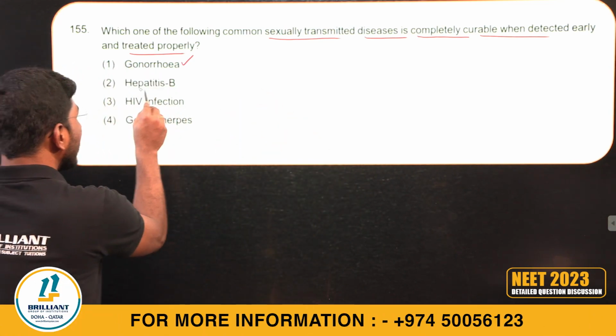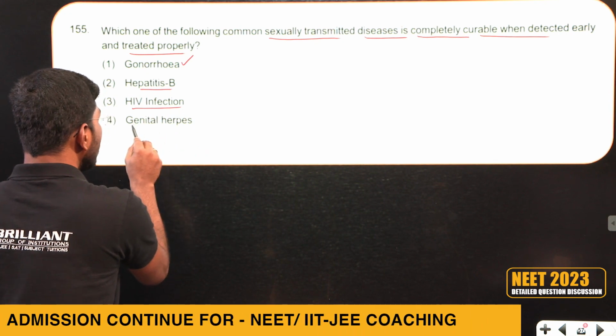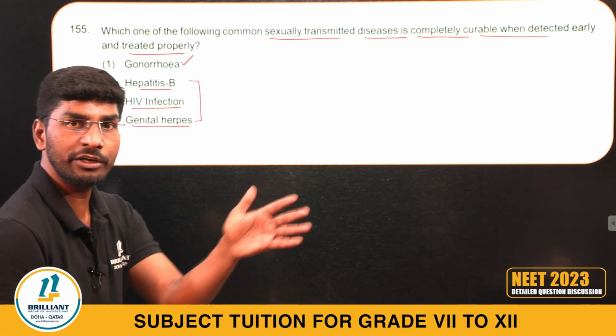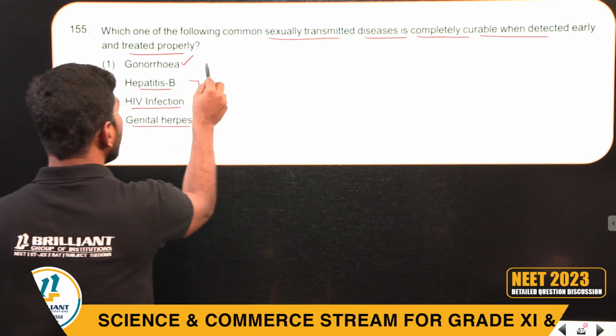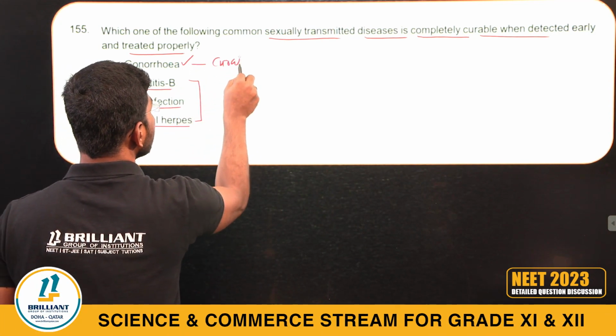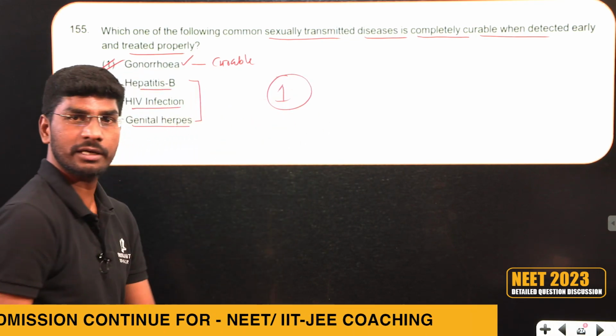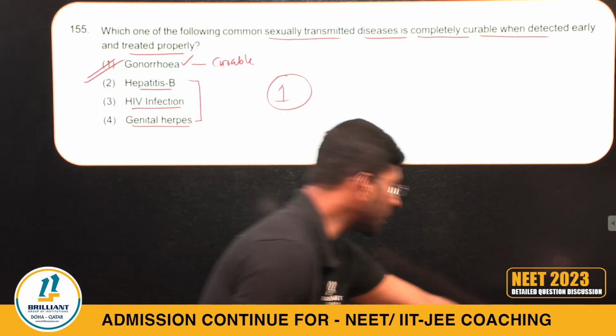Right? Hepatitis B, HIV infection, genital herpes: these 3 are incurable diseases, and gonorrhea is a curable disease. So the answer will be option 1. Look at the next question.